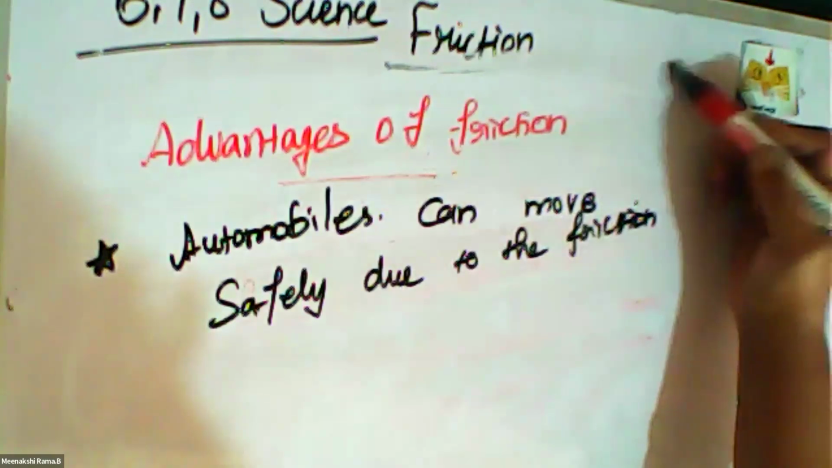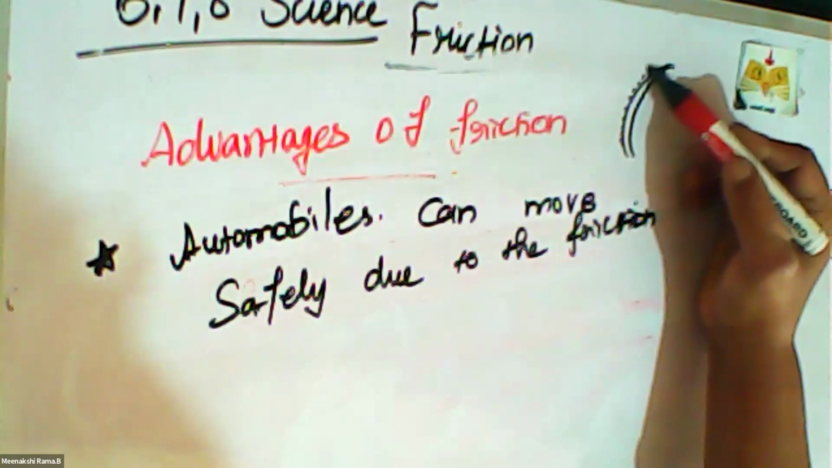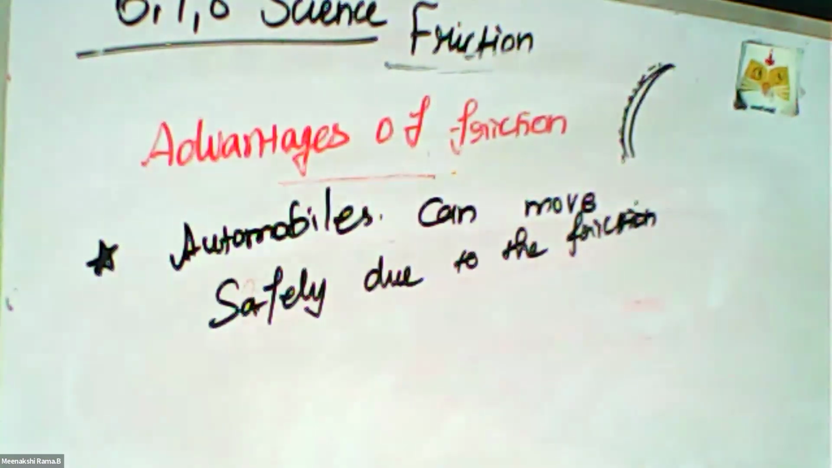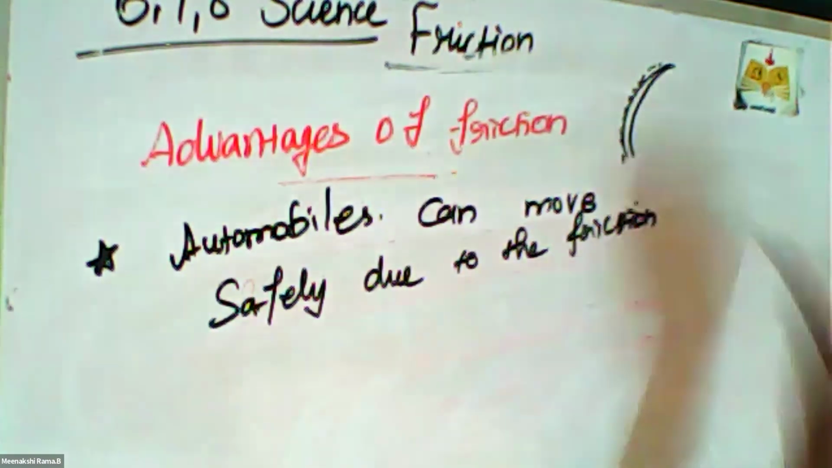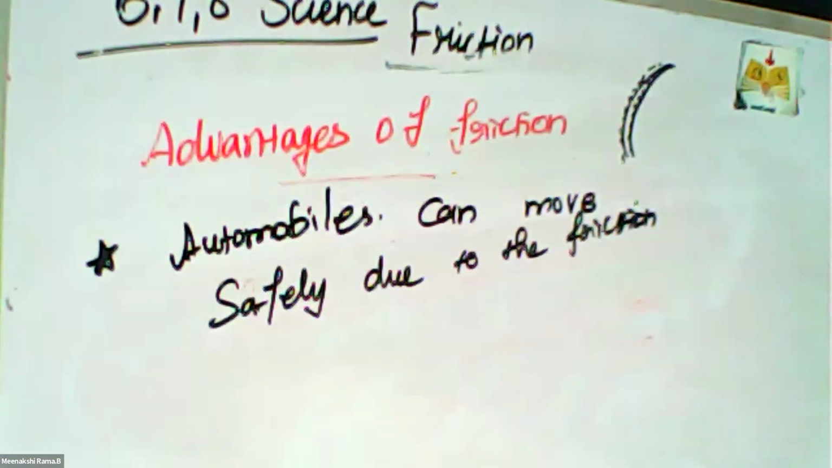Can you see the tire? Some projections are seen on the tire. Yes, this small type of projection helps to move safely on the road. So this projection increases the friction of that tire. So friction helps to move easily. So automobiles can move easily due to the friction between the tire and the road.